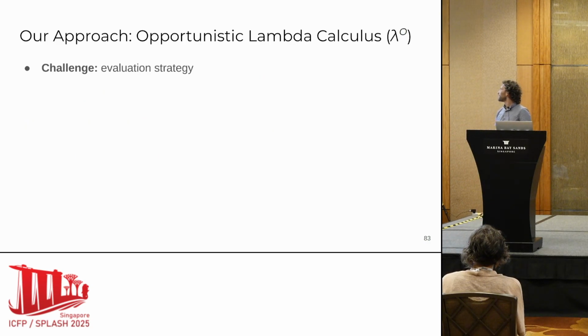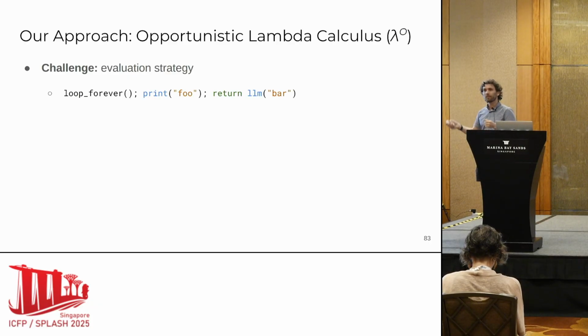So there are a few challenges. One is the evaluation strategy that we should actually choose. We had this non-deterministic, we can do things in any order, but what order should we choose? If you consider this program that loops forever, and then prints foo, and then returns an LLM call, strict evaluation would get stuck looping forever.